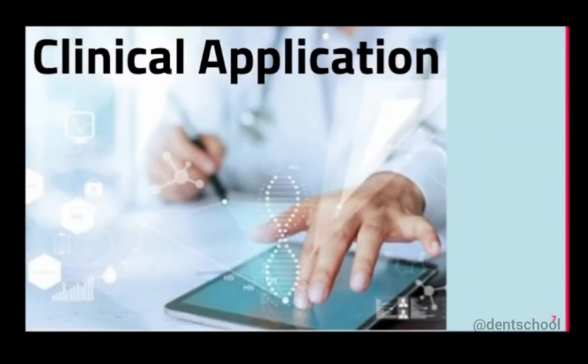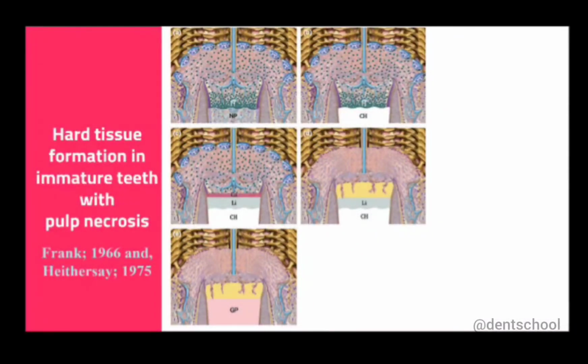So what are the clinical applications of calcium hydroxide? First and foremost is hard tissue formation. Use of calcium hydroxide for the purpose of hard tissue formation in immature teeth with pulp necrosis. So wherever there are immature teeth and the pulp has already necrosed, in those cases we can use calcium hydroxide to induce the apical barrier formation by initiating the necrosis in the apical region. First there will be liquefactive necrosis formation and then the coagulative necrosis.